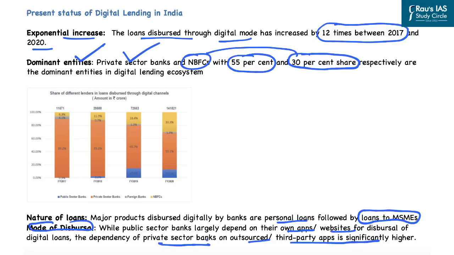So this is the present status, where because of the mobile revolution, the loans disbursed through the digital mode have increased considerably. Further, the dominant entities in digital lending operations are the private sector banks as well as NBFCs, and the majority of the loans disbursed under digital lending are personal loans.